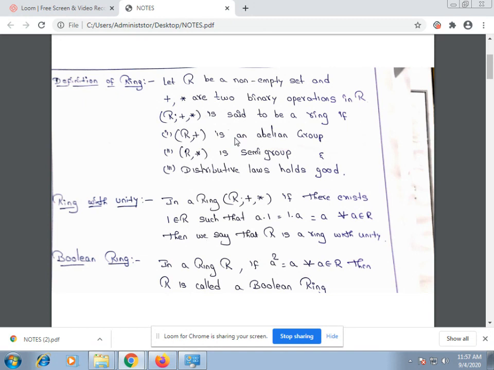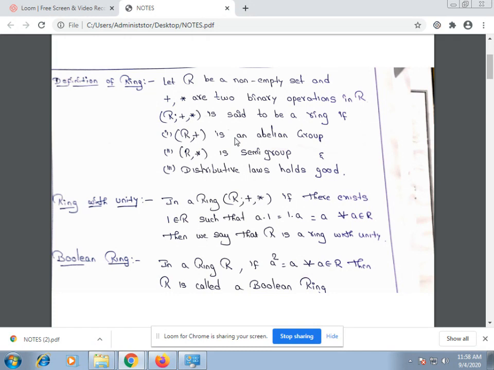That is, (R, +) is an abelian group, (R, *) is a semigroup, and the distributive laws hold good. (R, +) is an abelian group means R should satisfy the closure law, associative law, identity law, inverse law, and commutative law under the binary operation plus.